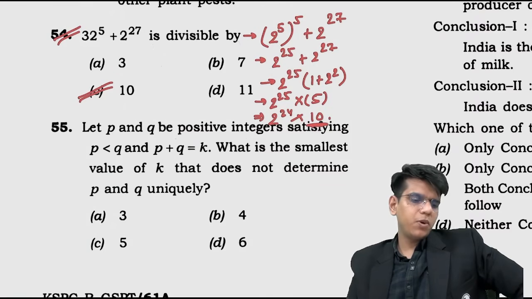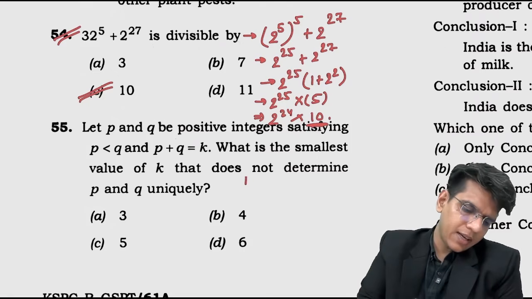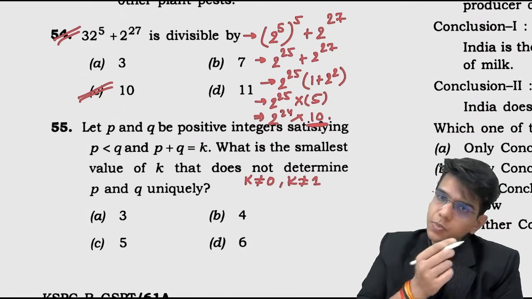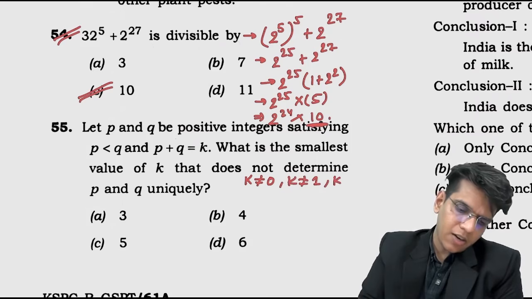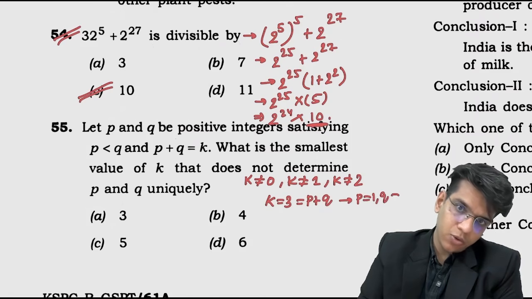Let P and Q be positive integers satisfying P should be less than Q and P plus Q equals K. What is the smallest value of K for which we do not determine P and Q uniquely? So देखो, smallest value K can't be, K cannot be 0, K cannot be 1, right? Positive integers, because P and Q are positive integers. K cannot be 2 also. Why? Because P and Q has to be unique. So K equals 3, P plus Q. From here P equals 1, Q equals 2.